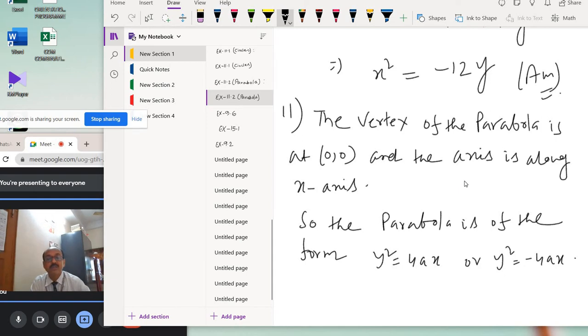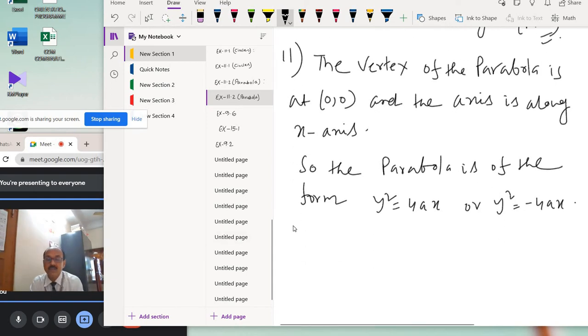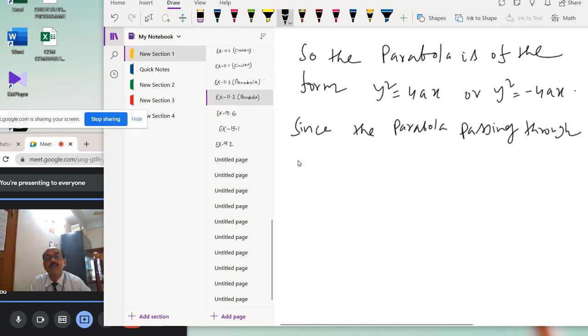Now, since the parabola is passing through the point 2, 3, which quadrant does the point 2, 3 lie in? First quadrant, x is 2, y is 3. Okay. So it is the first quadrant, so the parabola opens to the right side. Okay. The parabola is passing through the point 2, 3.